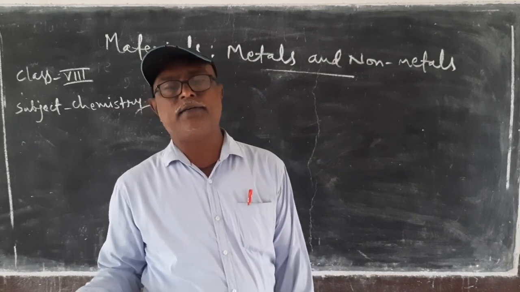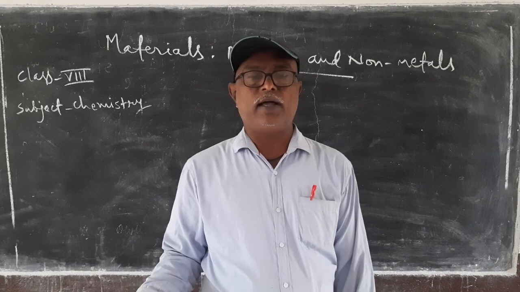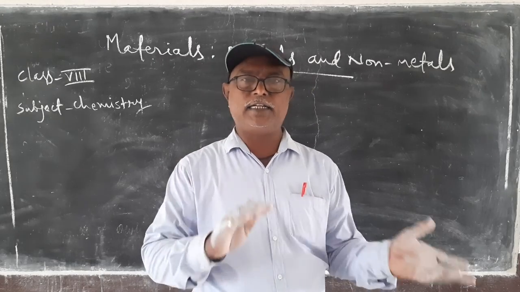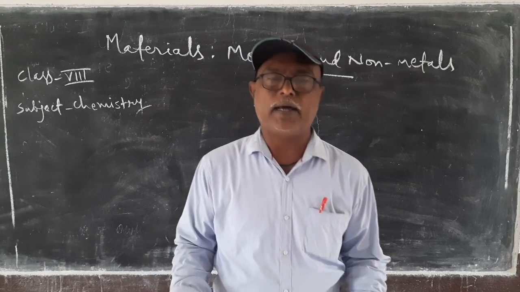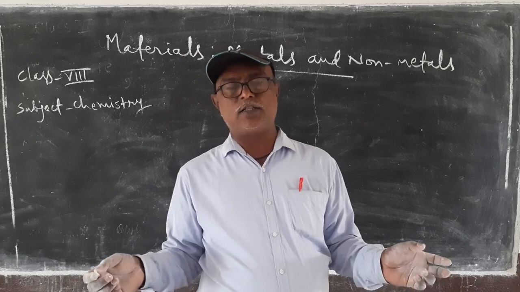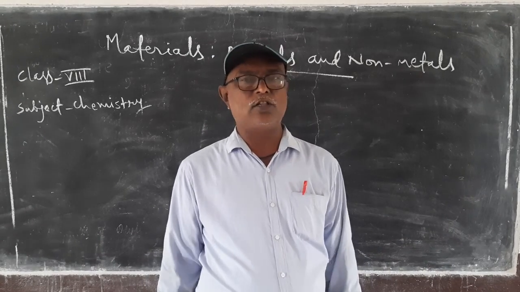Rusting of iron is a type of corrosion. That's why the substances get corroded. The substances are eaten up after some time by the action of air and moisture, and the process is known as corrosion. Sometimes corrosion is beneficial also.